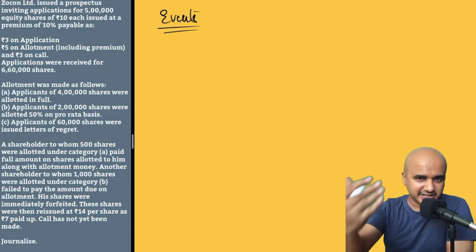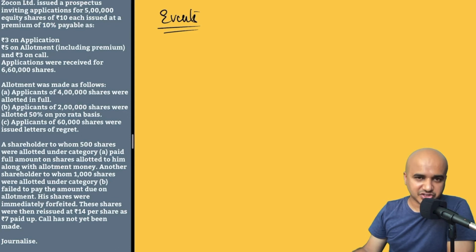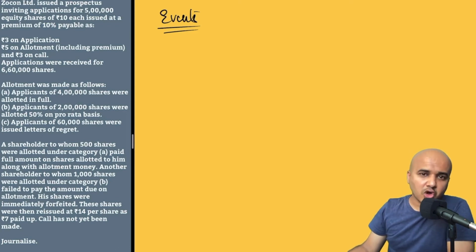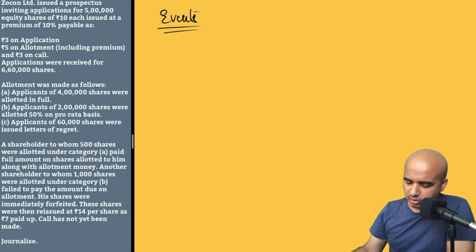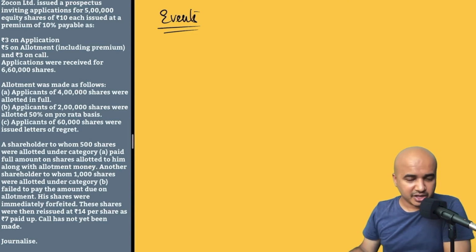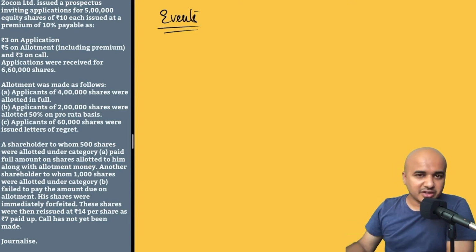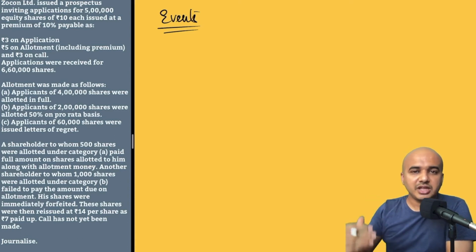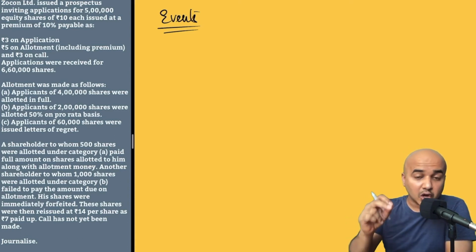Of course, you asking them to apply for the shares is the first event, but again, it's a non-monetary event wherein money is not involved. You put up an ad through a prospectus wherein you say these shares are there, you are inviting them to offer, then they will offer to buy those shares, and then you will allot them the shares. But since there is no exchange of money, we cannot record that event wherein you publish the prospectus of the company. The second event, or for us the first event here, would be to receive the applications from the applicants along with the money.